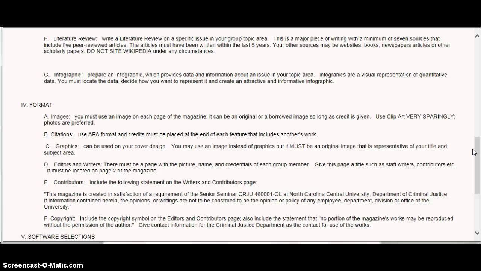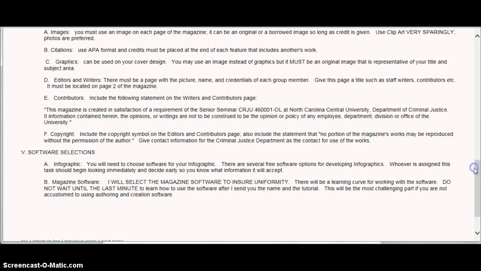And you must use the following statement: that this magazine is created in satisfaction of the requirement for senior seminar. And you'll take this specific language from here. Also, this information is copyrighted.